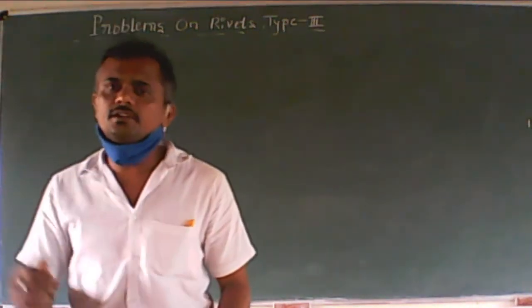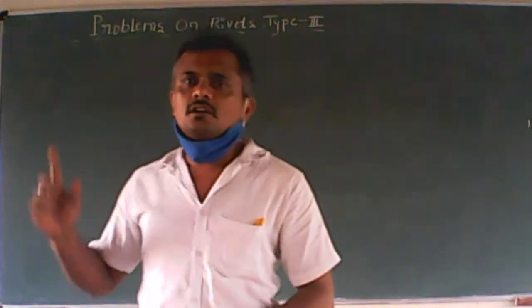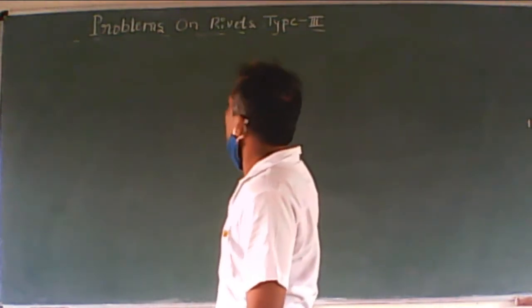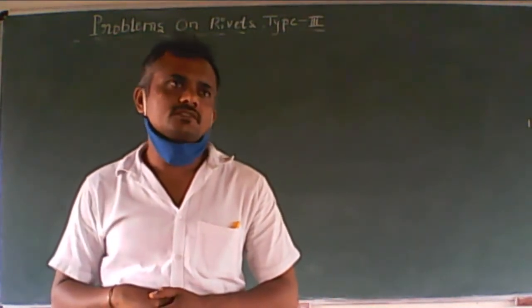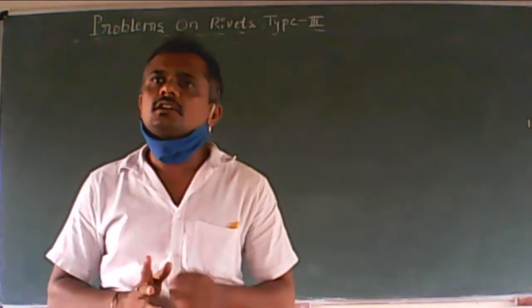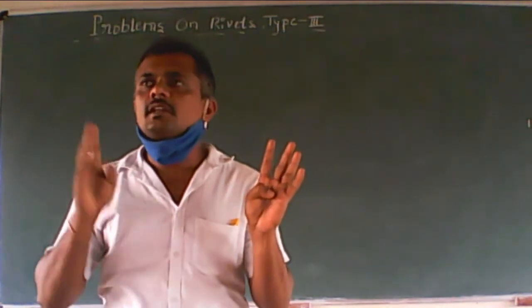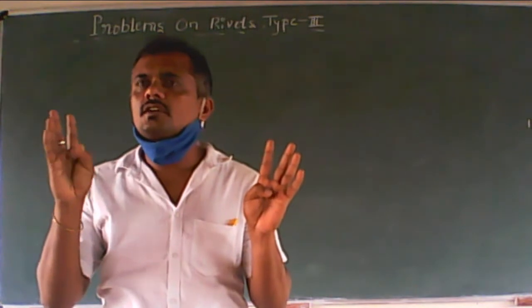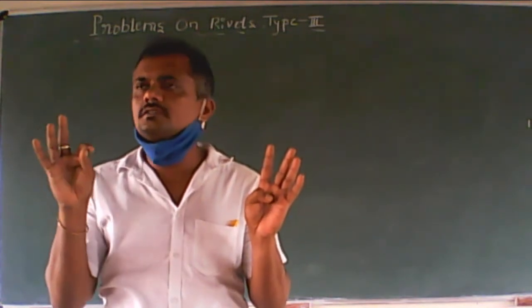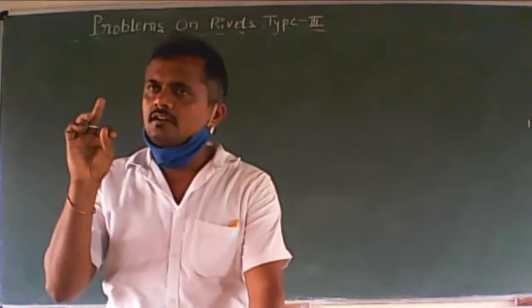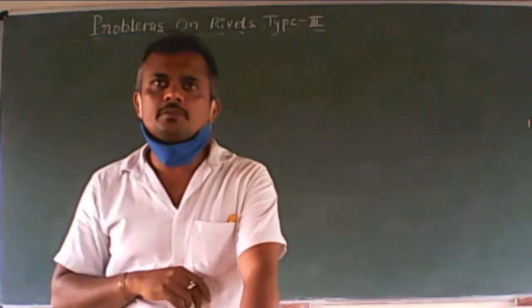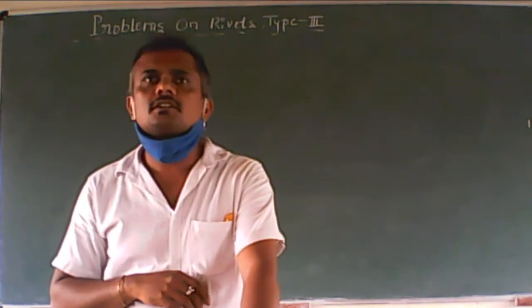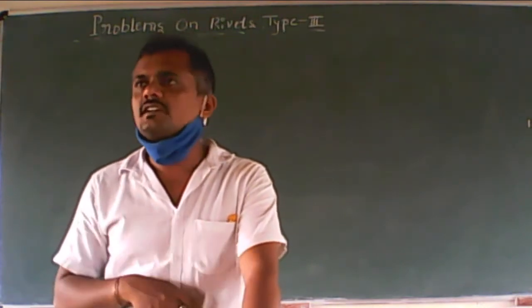Good morning, everybody. Today I am solving problems on a rivet, which is of type 3. So far, we have seen type 1, where thickness, diameter of the rivet, and pitch are given. TDP are given. Then it is nothing but a type 1 problem. Correct. So afterwards, what is the type 2?